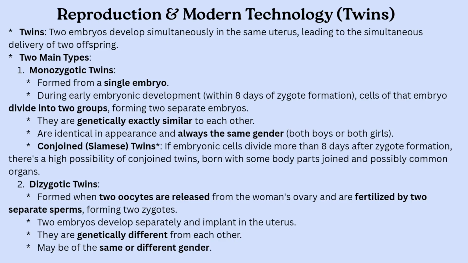Monozygotic twins come from one zygote and are genetically identical. Dizygotic twins come from two different zygotes and are genetically different. Delayed division can lead to conjoined twins.